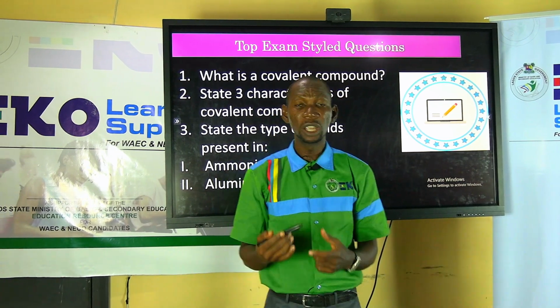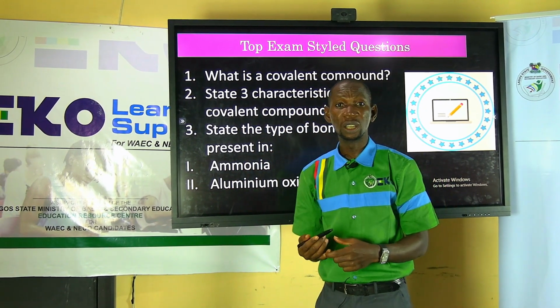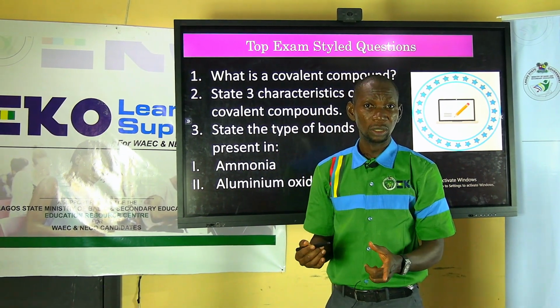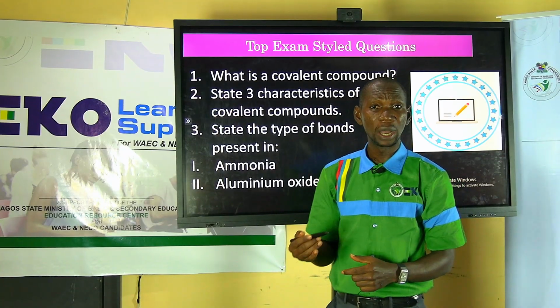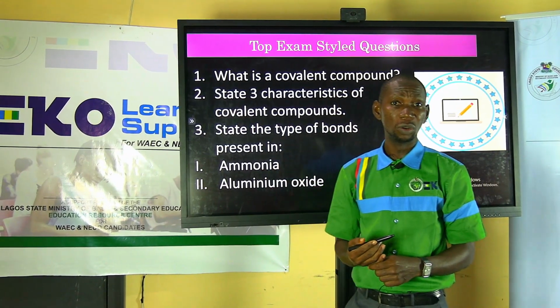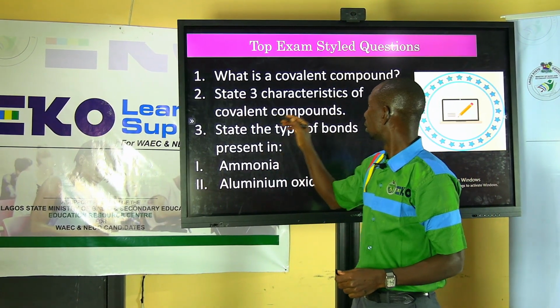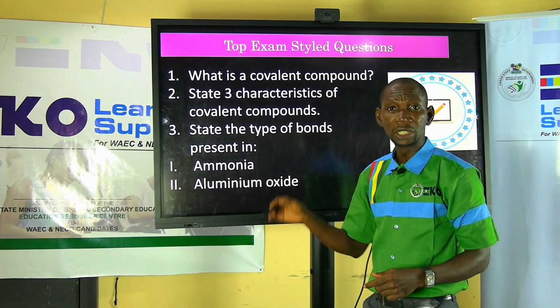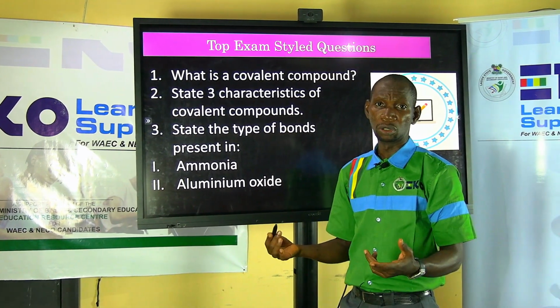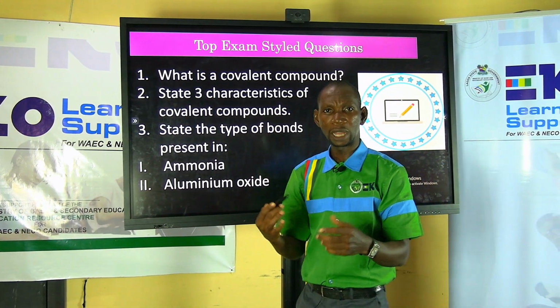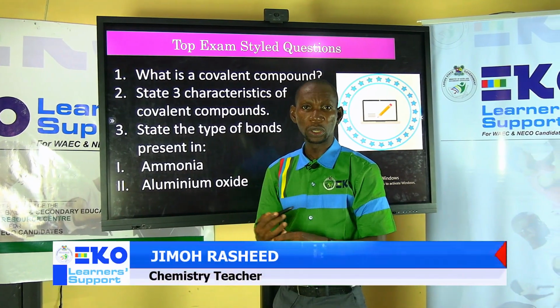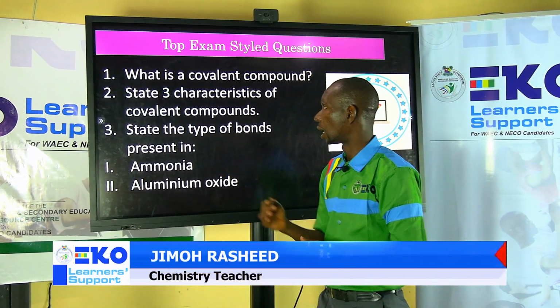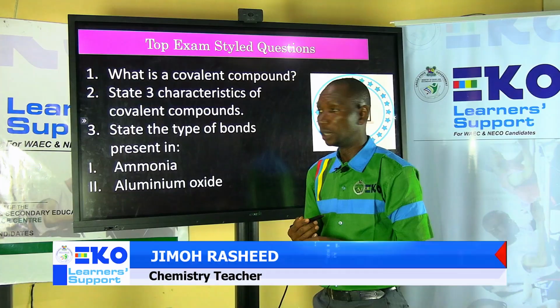Are you with me? But if the question asks you what is a covalent compound, you will be saying that a covalent compound is a compound that was formed by sharing of electrons. It's just being smart. So you just need to tweak the definition to suit the concept that you are defining.